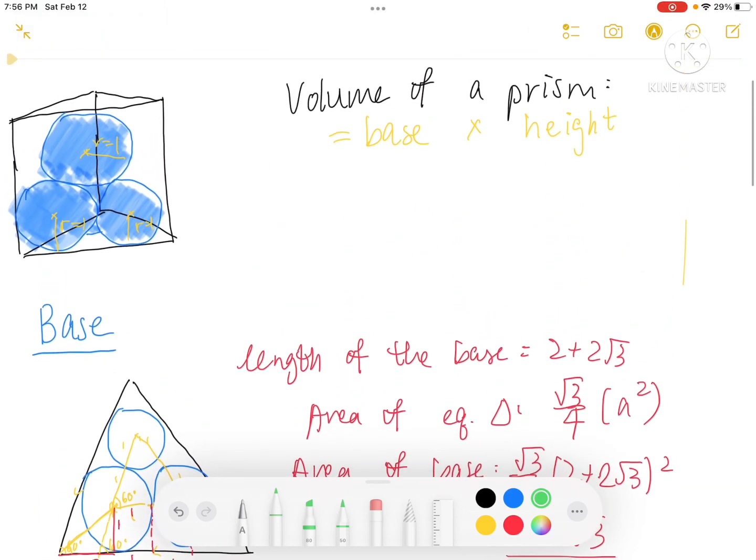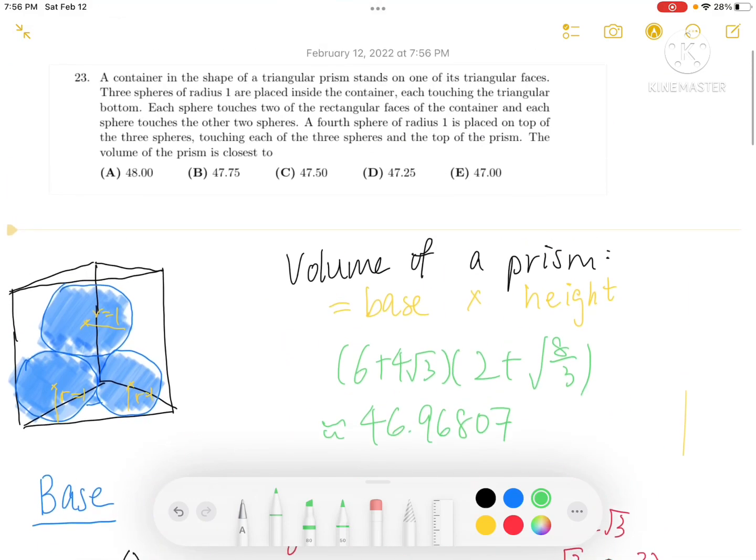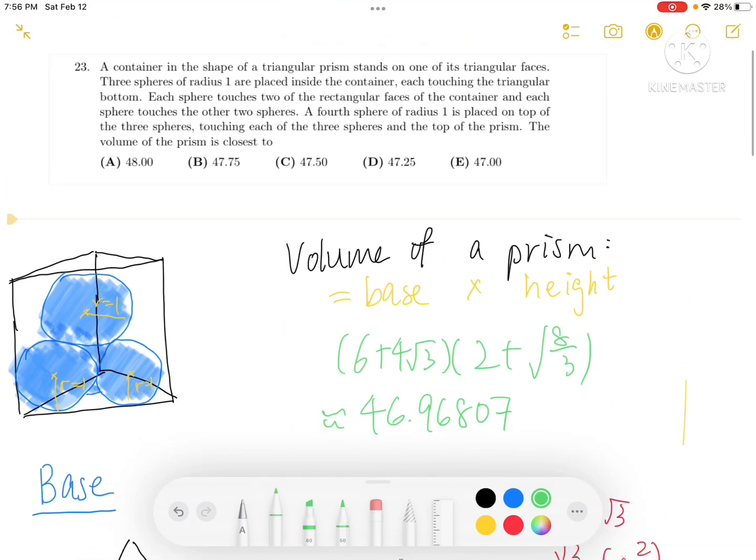Now we can finally start to calculate the volume. So we have calculated our base to be 6 plus 4 square root of 3, and the height is 2 plus this. And we can just use a calculator because it's CIMC. So this gives us approximately 46.96807, and its closest answer is E, 47.